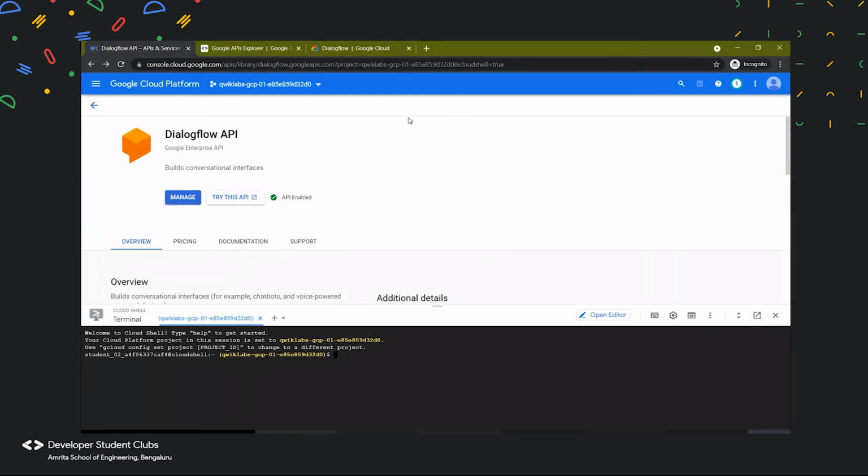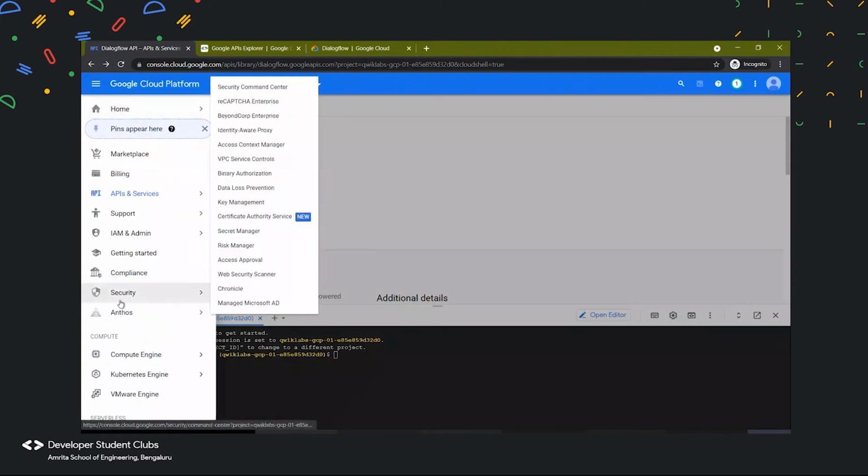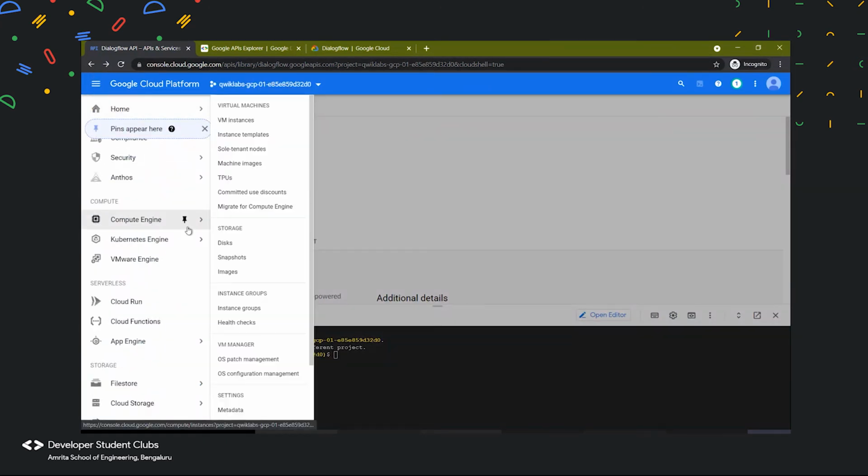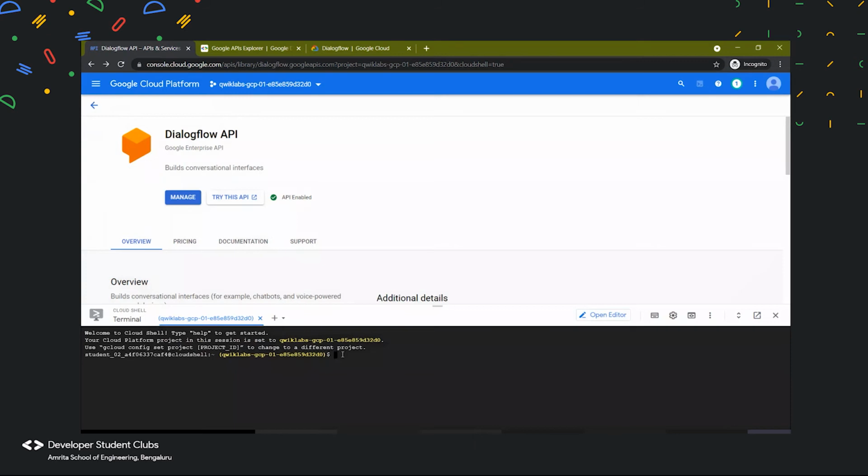We have a similar thing here, and Google Cloud uses the Unix operating system, where it is temporarily assigning you 5 GB storage with a small CPU, with which you can access the whole Google Cloud. So if you had to create, let's say, a VM instance, you can either choose to go click here and choose all the settings you want for that VM instance, or you could just simply type all of it in one line over here and it will just start working. That is the best part about command line interface. And this was all about Cloud Shell.